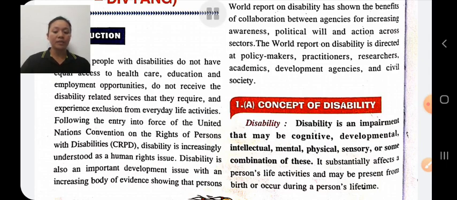It is an impairment that affects the functioning of the body. Therefore, it affects daily activity. Like if there is any injury in the leg, then he can't work. This is a disability. This disability may be present in an individual from birth or occur during a lifetime due to an accident, polio, etc. And generally, disability can't be cured.